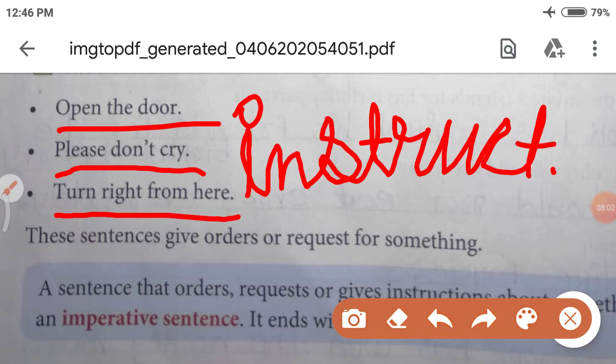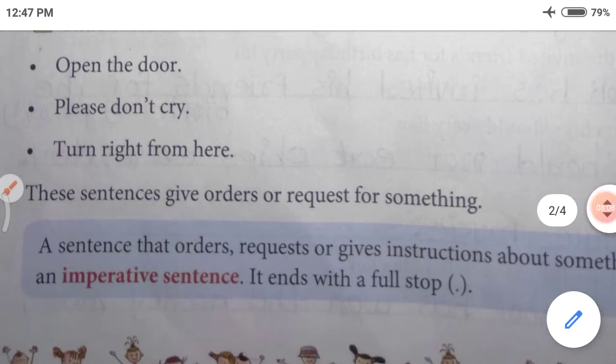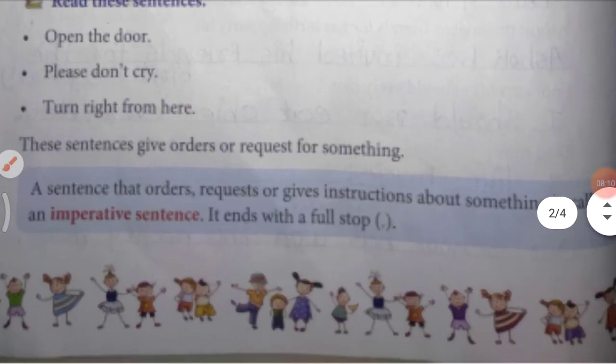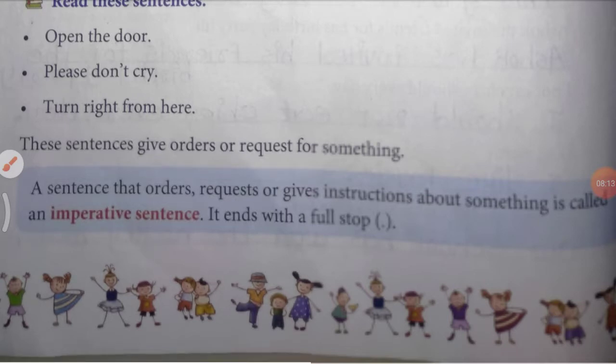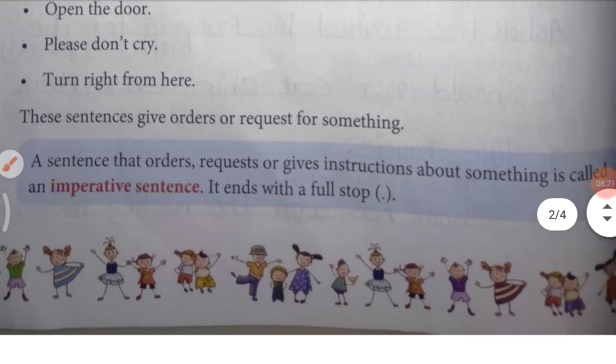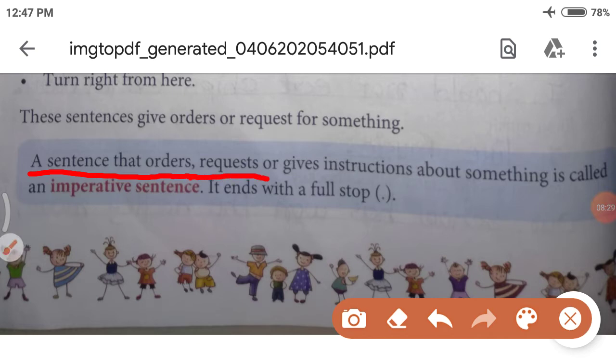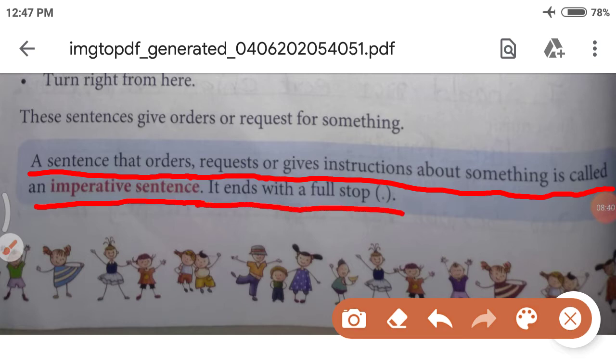Instruction. Okay. So, a sentence that orders, requests or gives instruction about something is called an imperative sentence. What is it called? Imperative sentence. Now let's read with me. A sentence that orders, requests or gives instructions about something is called an imperative sentence. It ends with a full stop.